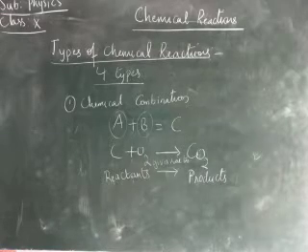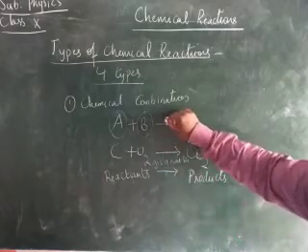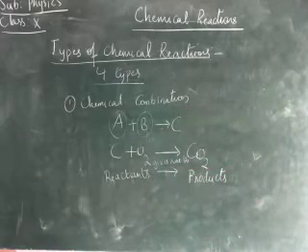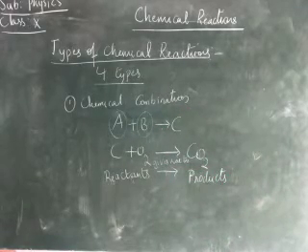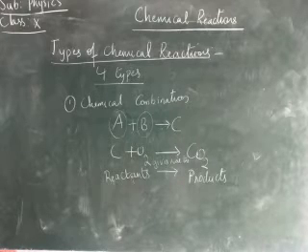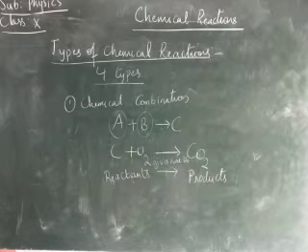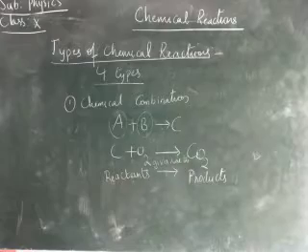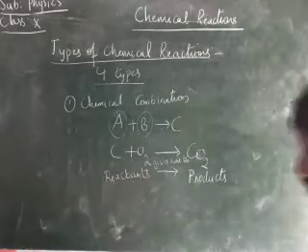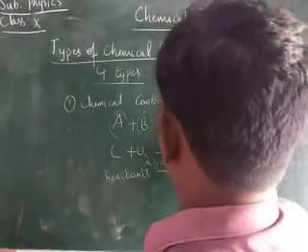Okay, and here we also write like this, A plus B gives rise to, not is equal to, it is gives rise to. Therefore C plus O2 gives rise to CO2, whereas carbon and oxygen are called the reactants, and the right side terms are called the products, children. We say that the reactants react together to give the product. Based on this I will give an example, children. Another example.